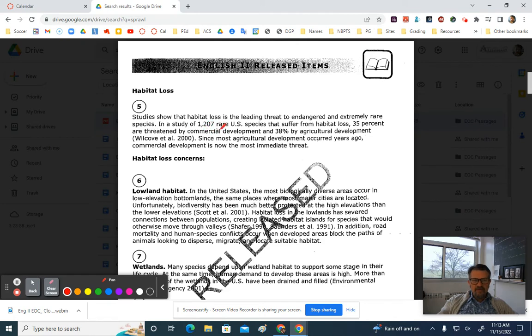In a study of 1,207 rare U.S. species that suffer from habitat loss, 35% are threatened by commercial development and 38% by agricultural development. Since most agricultural development occurred years ago, commercial development is now the most immediate threat. Okay. So it's saying it used to be agricultural development for farms and stuff was the biggest threat, but now it's commercial development for urbanization.